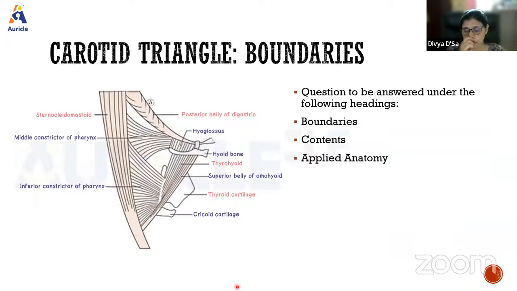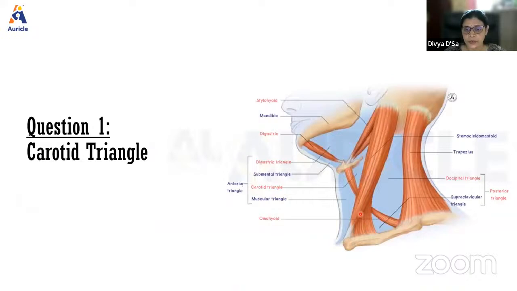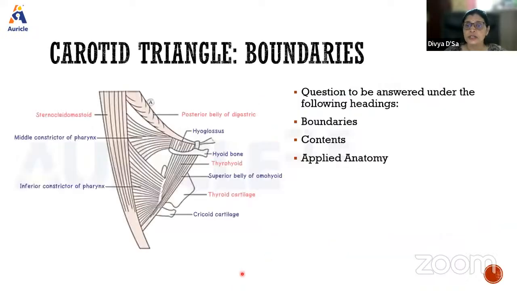So we'll focus on the carotid triangle, one of the important triangles. When we take this part of the triangle, this is the carotid triangle. Right. For any triangle, we need to answer under the following headings: the boundaries, the contents, and the applied anatomy. So under boundaries, what do we say? Like here in the carotid triangle, okay?